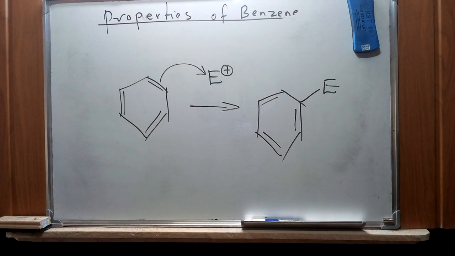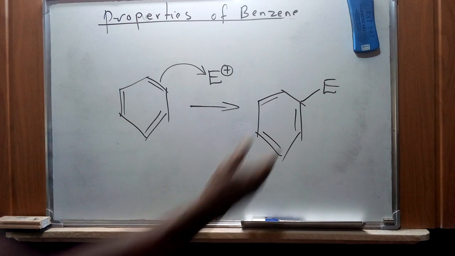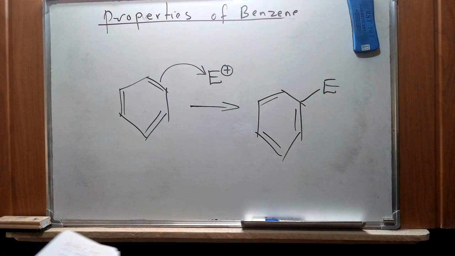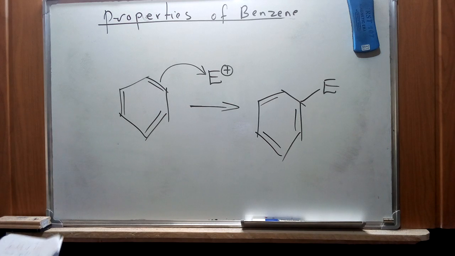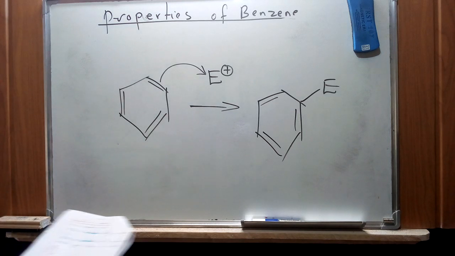So in that case, of course, we are going to have a substitution, and we're going to see that substituents as well, the first substituent, and for di- and polysubstituted benzenes, are going to influence the subsequent substituents that are going to come into the arene molecule, and we're going to refer to them as directing groups, but that one we shall discuss in a different video.